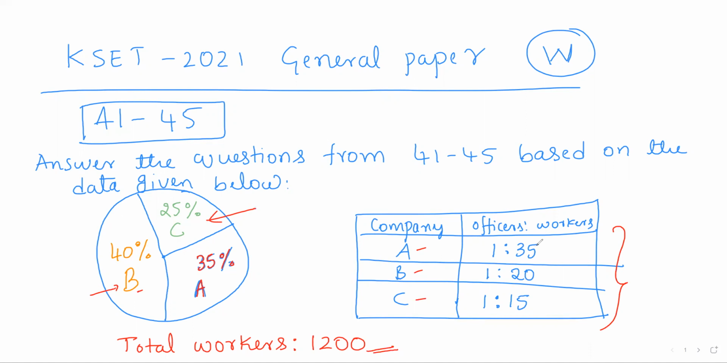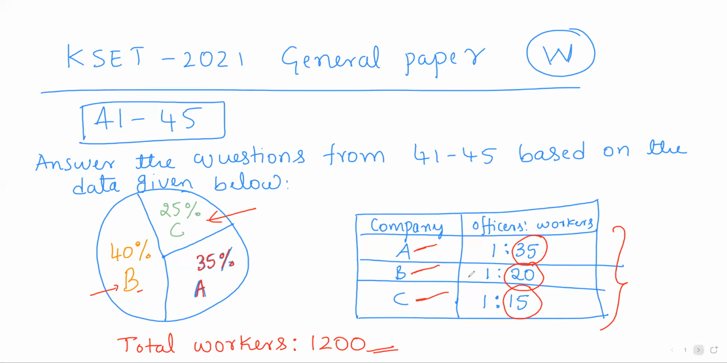And there is one more type of data. In company A, for every 35 workers, there is one officer. In company B, for a group of 20 workers, there is one officer. And in company C, for a group of 15 workers, there is one officer. So this is the ratio of officers and workers: 1:35 in A, 1:20 in B, and 1:15 in C. This is the given basic data, and based on it we have to solve the questions from 41 to 45.